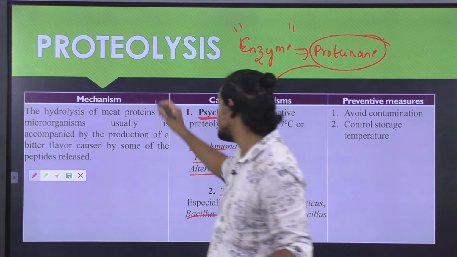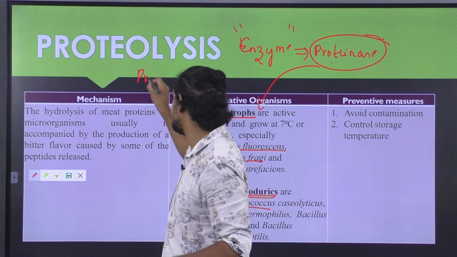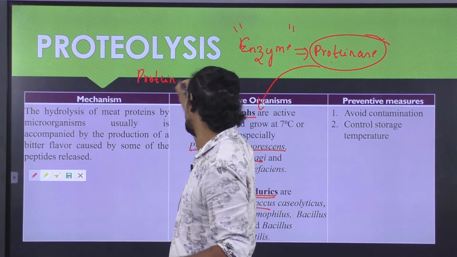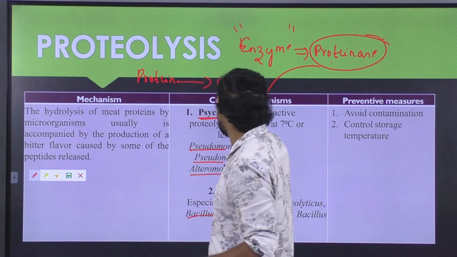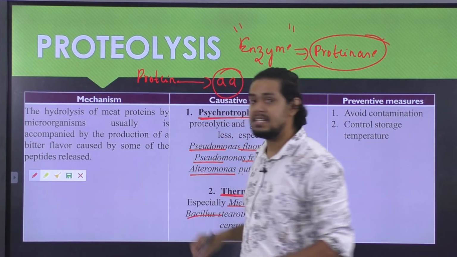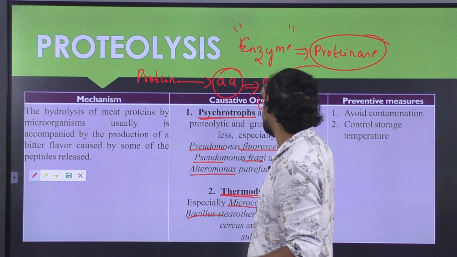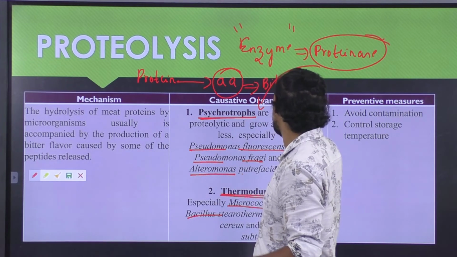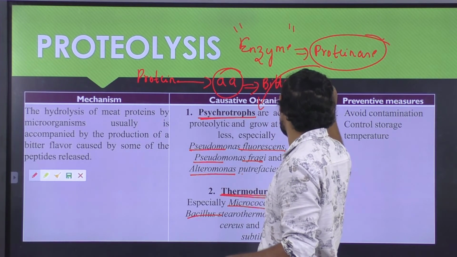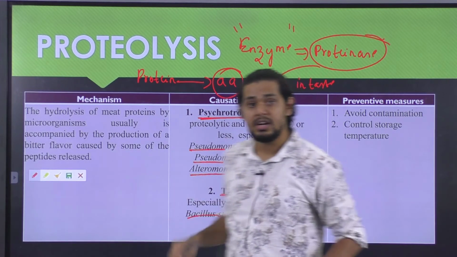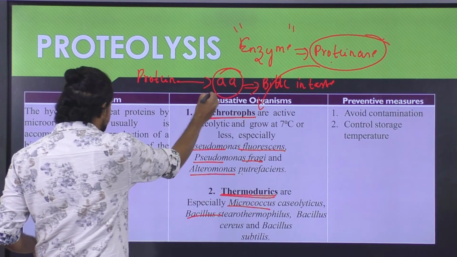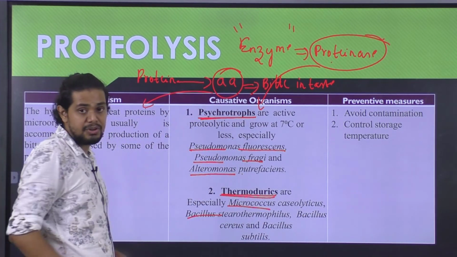This proteinase will hydrolyze protein into amino acids. The amino acids that are produced as a byproduct are bitter in taste. Therefore the meat will be imparted with a bitter flavor because of the proteolysis action.